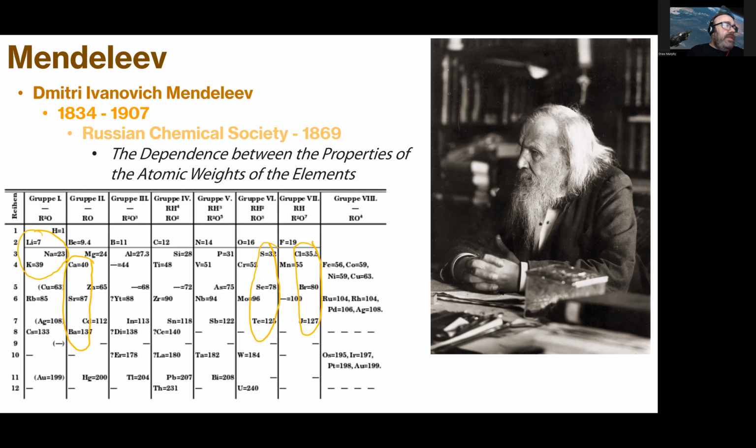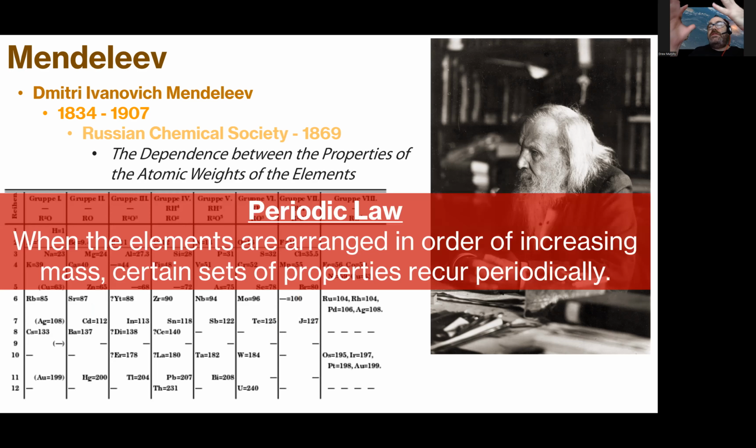Essentially, what this comes down to is what we now call periodic law. If we arrange the elements in order of increasing mass, their properties or sets of properties recur periodically, and that's where the word period comes from. There's a regular pattern to everything in the periodic table, and we're going to start mining this periodic table as we do stuff.